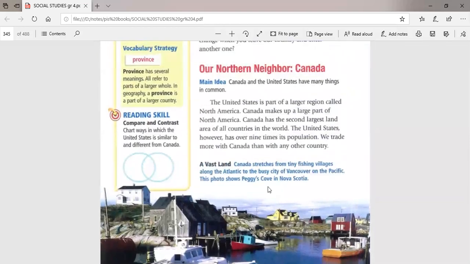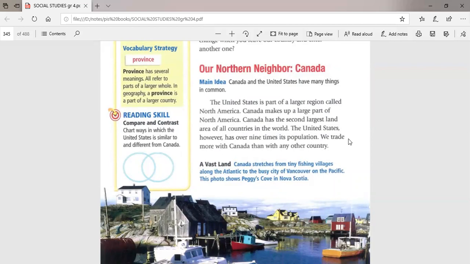Okay, let's read. The United States is part of North America as a continent, okay? Canada makes up the large part of North America. Canada has the second largest land, by the way, of all countries in the world. But the United States, however, has over 9 times its population. So Canada is bigger in land, but America is bigger in population.